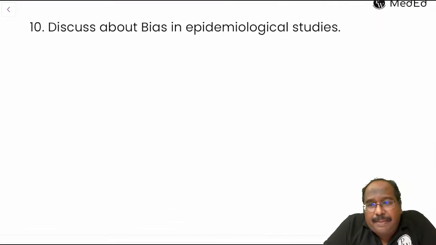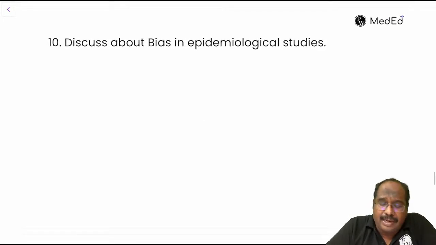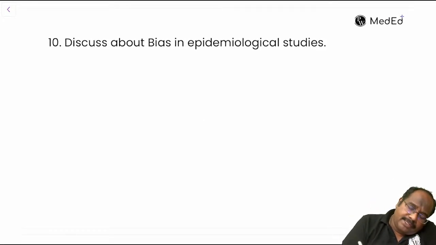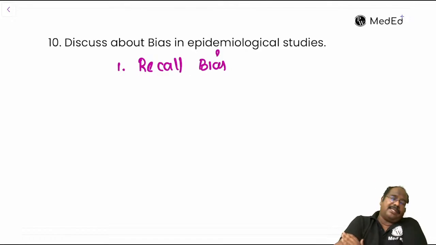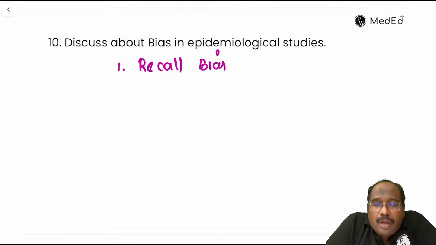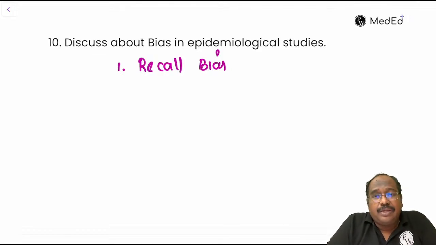Discuss some bias in epidemiological study. It can happen in case control study, and it can also happen in cohort study. The first one is recall bias. This happens when you are asking cases and controls regarding their exposure. What are the steps in a case control study? First you select cases and controls, then you ask them, were you exposed to this? Who will remember better? People may not remember, guys.